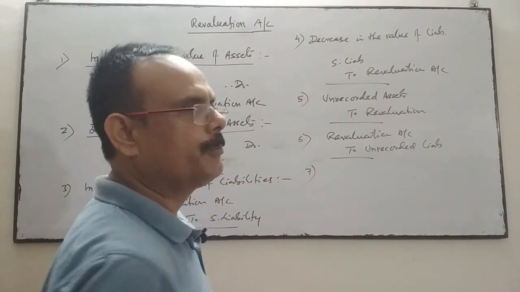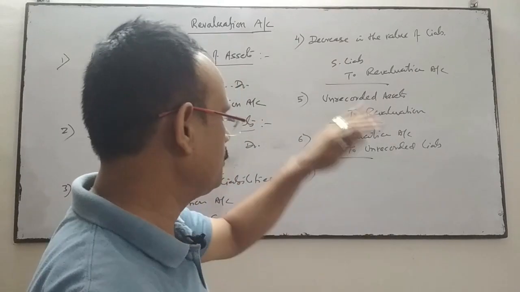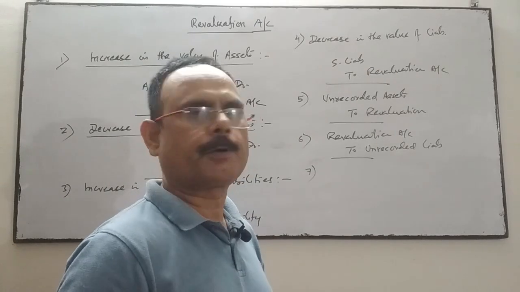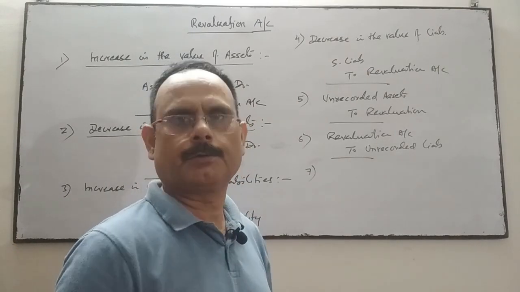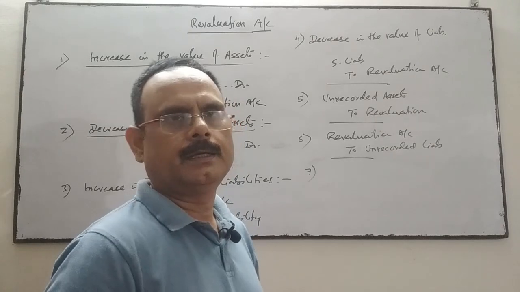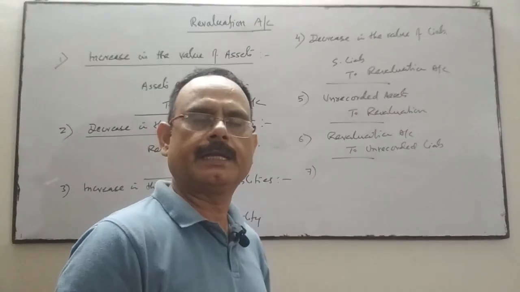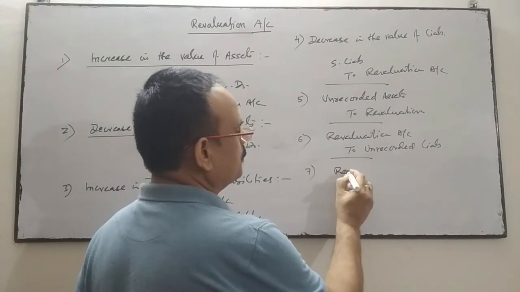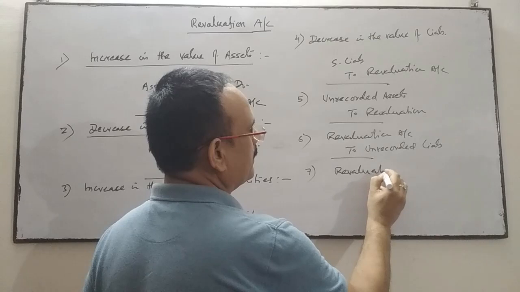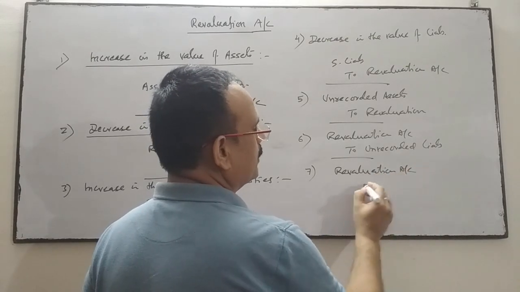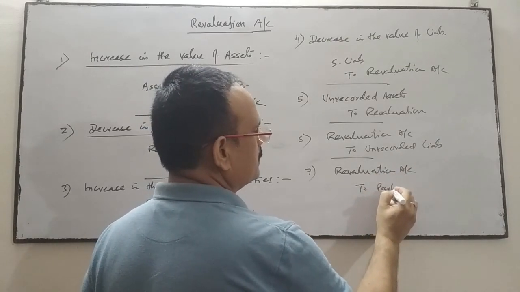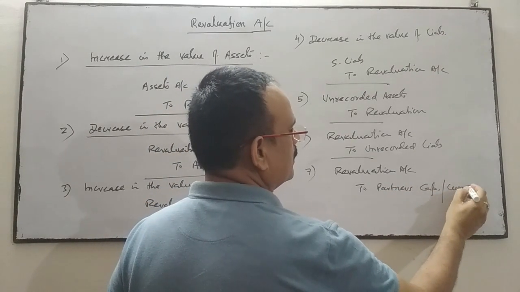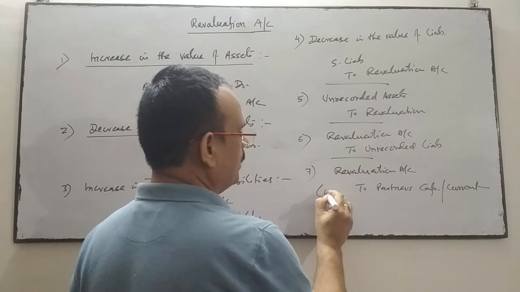Seven, on this reassessment of liability and revaluation of assets, there may be a profit, there may be a loss, and there may be no profit, no loss. Suppose there is a profit, then that profit will be transferred: revaluation account debit to partners capital account or current account in their old ratio.